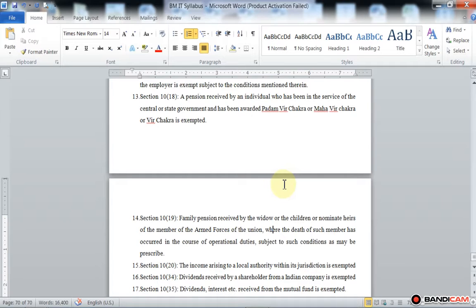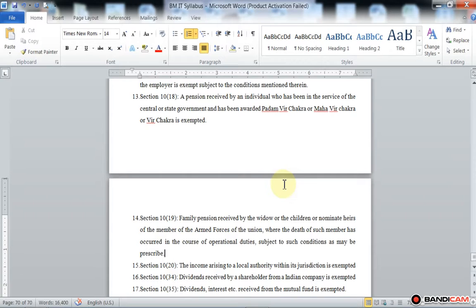Such amount received by the nominee is exempted from tax.